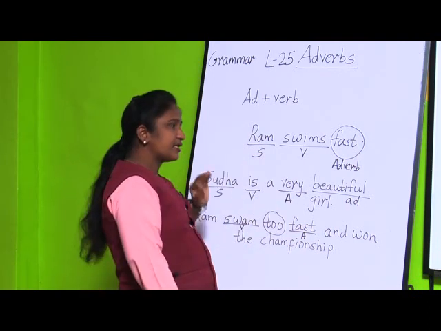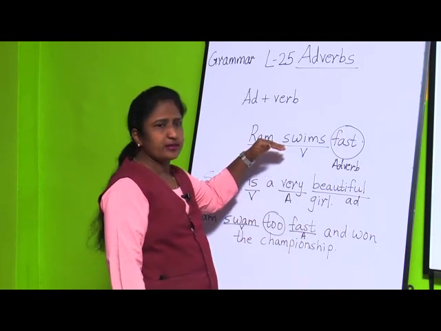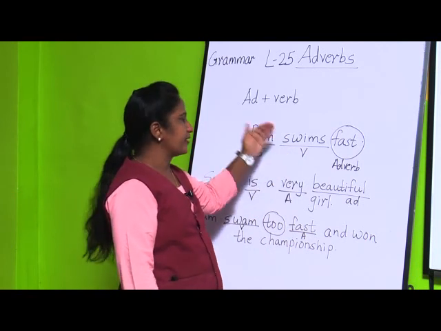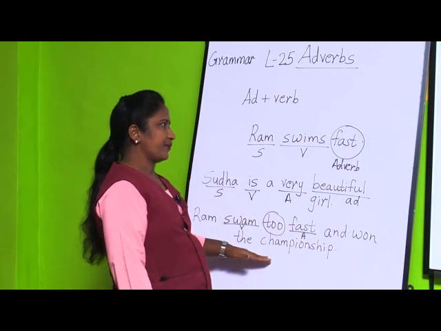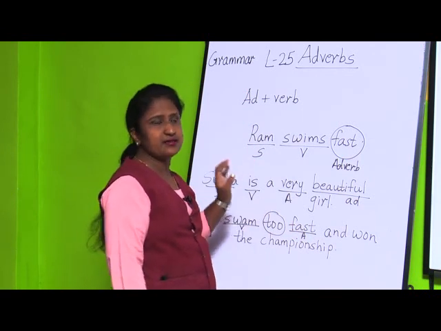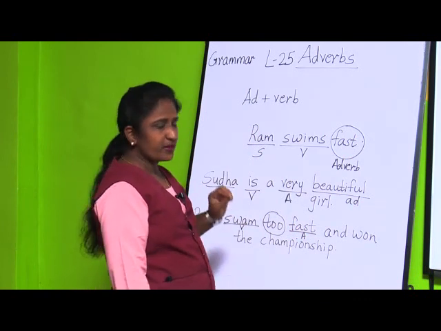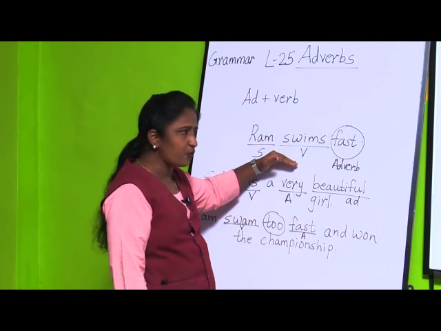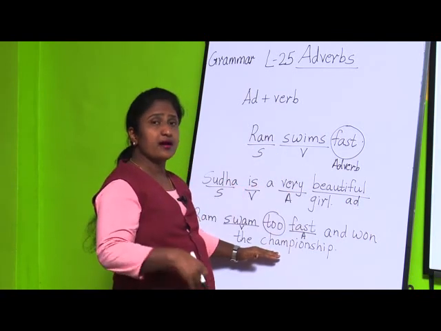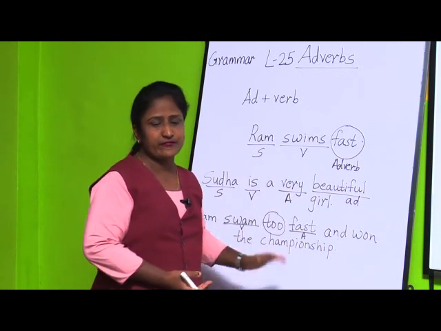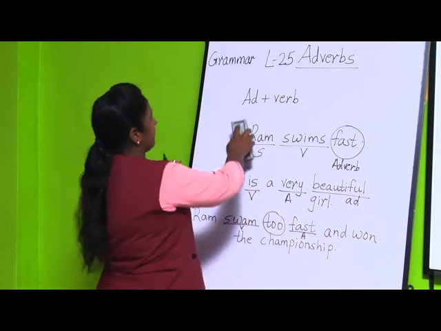So we can see three things in an adverb: it tells more about a verb, it tells more about an adjective, and it tells more about another adverb. What is the definition of adverb? An adverb is a word that tells more about a verb, an adjective, or another adverb. I hope you have understood the definition.